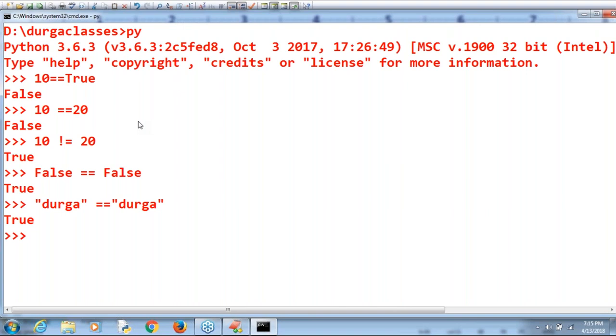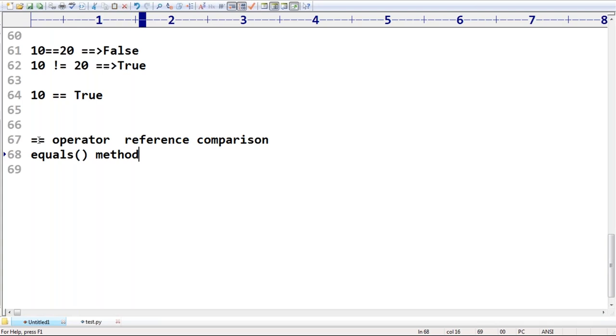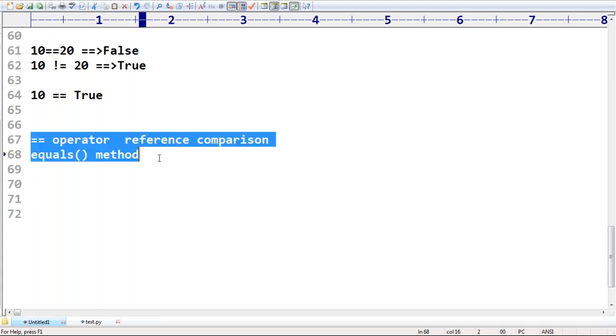Make sure, the double equal operator in Python is always meant for content comparison. Remember this. The people who are coming from a Java background should take very special care, because in Java the double equal operator is always meant for reference comparison. If you want content comparison, we have to go for the equals method. That is Java's behavior.